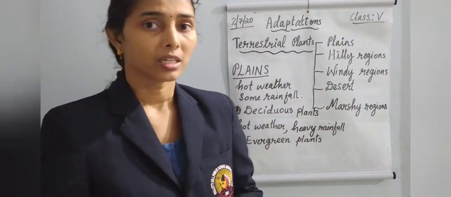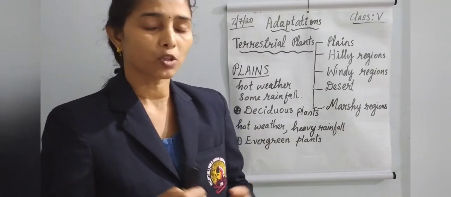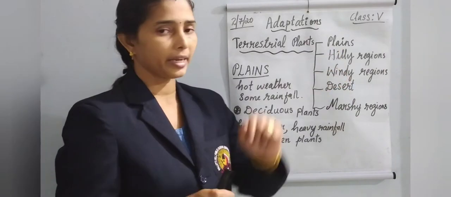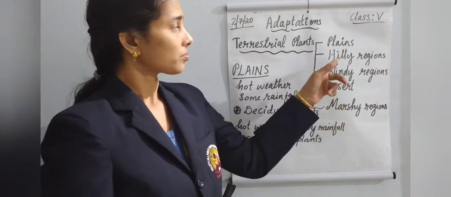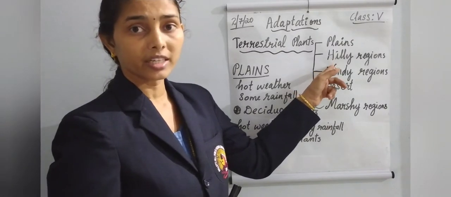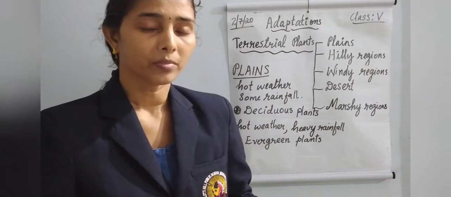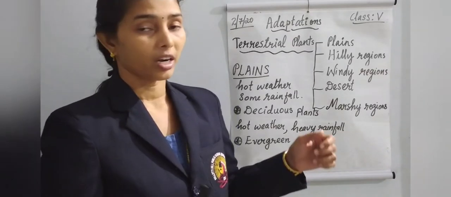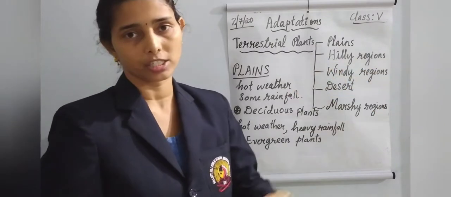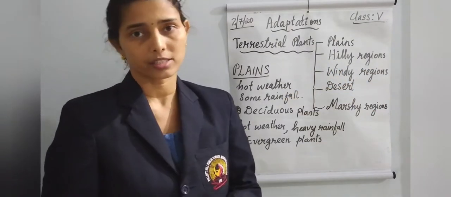On the plains, the plants are adapted to live. Some types of plants only live on the plains. Like that, the other regions like hilly regions also have some special types of plants living there. Then the other type is windy regions.